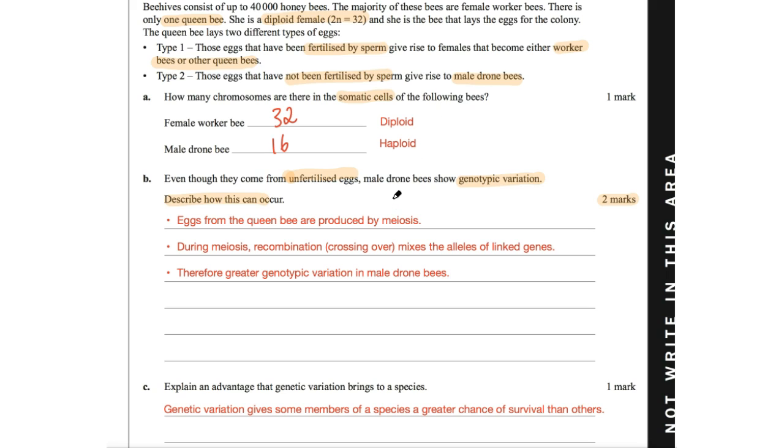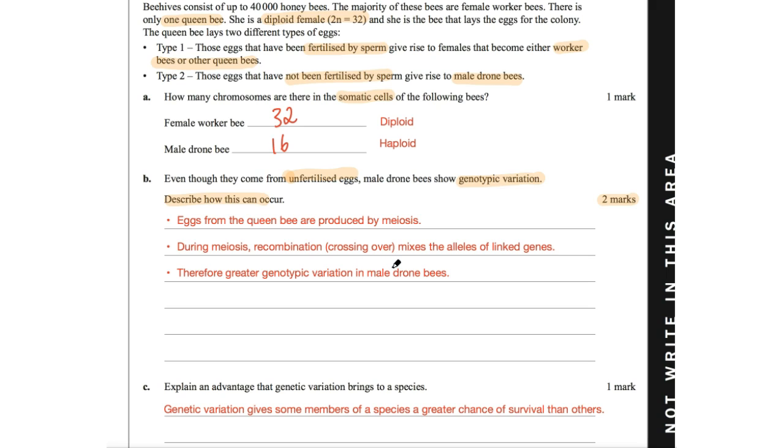The first point you want to make is that the eggs from the queen bee are still produced by meiosis. The idea being that you've still got these eggs that are laid and they still go through the meiotic cycle. And so during the meiotic cycle, they could undergo recombination. So during meiosis, recombination, or genetic crossover, mixes the alleles of linked genes. So you think of crossing over leading to greater genetic diversity by the sheer weight that they're exchanging this particular genetic information. And the big thing here is that obviously leads to greater genotypic variation.